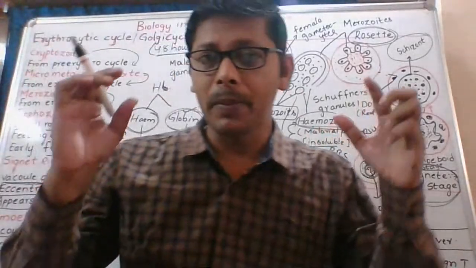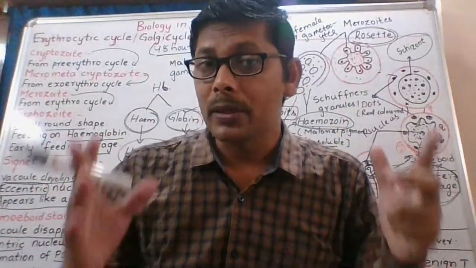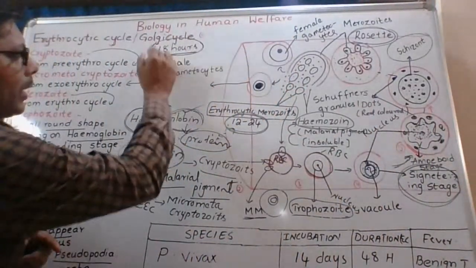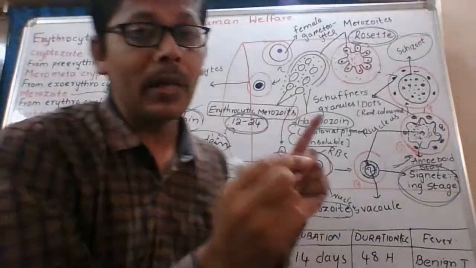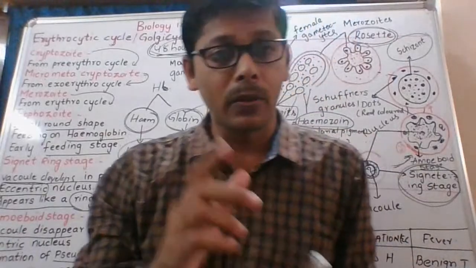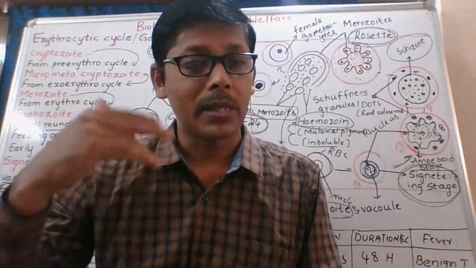When the malarial pigment is released into our blood and the RBC ruptures, at that time the person gets fever. I told you in the beginning that this cycle is completed in 48 hours. In the beginning of this topic, Plasmodium, I told you malaria may come after 48 hours or 72 hours.